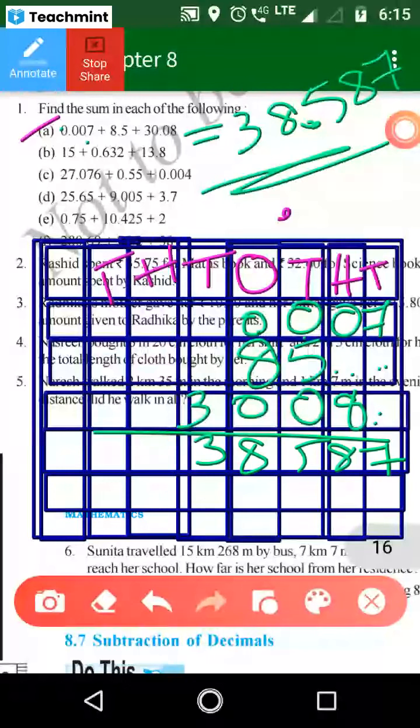Is it over? First problem, is it completed or not? Ma'am, first problem is completed. Yes. What about others? Yes, ma'am. It's completed. Okay, done.